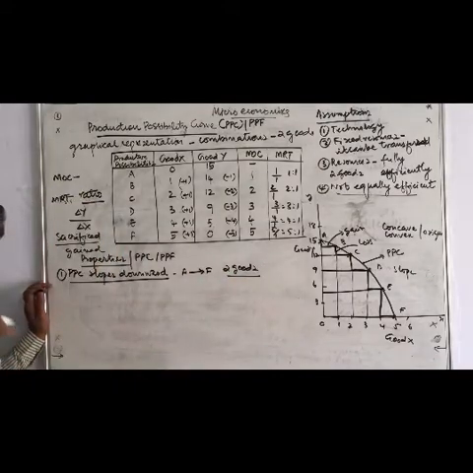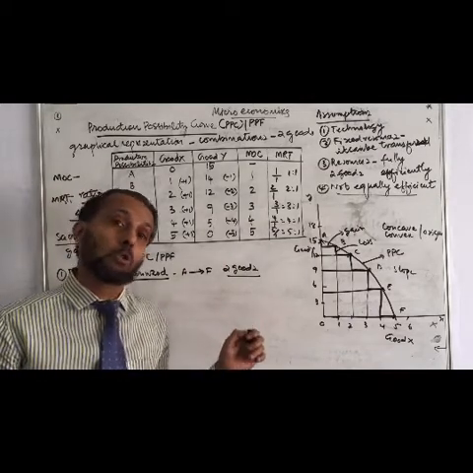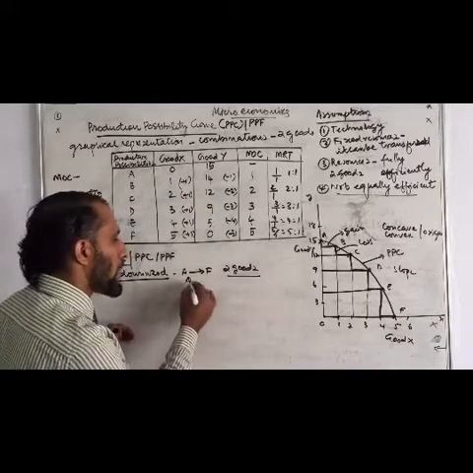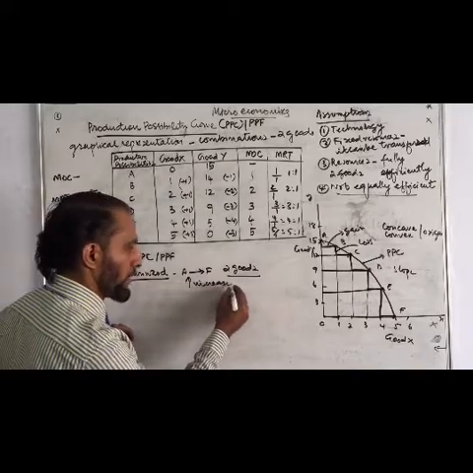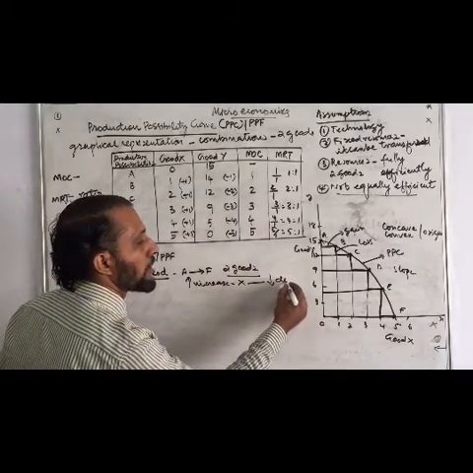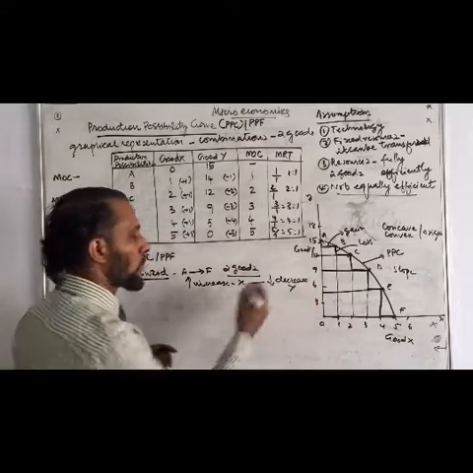But one thing we noticed: are we able to produce both goods in an increasing order? No. If we want to increase the production of one good, we have to decrease the production of the other good.